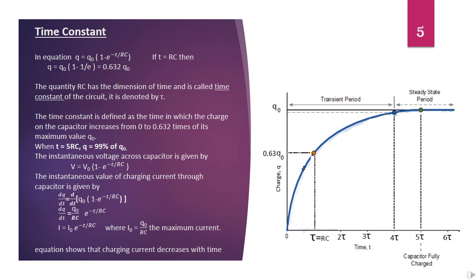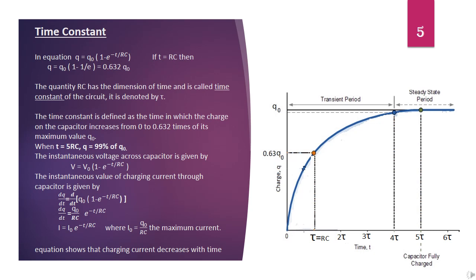Let us see what is time constant of RC circuit. Consider the equation Q equals Q naught into 1 minus e power minus t by RC. If t equals RC, then RC gets cancelled and equation becomes Q equals Q naught into 1 minus 1 by e. Value of 1 by e equals 0.368. 1 minus 1 by e equals 0.632. Therefore, Q is equal to 0.632 Q naught. That means when t equals RC, charge Q becomes 0.632 Q naught.